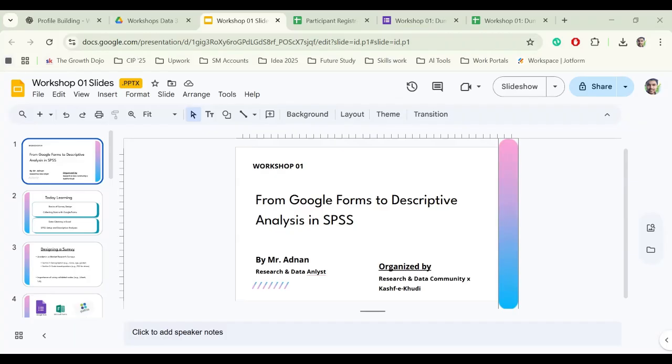Today's workshop is titled From the Google Form to Descriptive Analysis in SPSS. The aim of today's workshop is to help beginners understand the most prominent tools they can use for online data collection, and how to convert their data from an online survey design like Google Forms to an Excel sheet or SPSS sheet, and then how to do initial analysis on their SPSS sheet, like cleaning their data and moving toward descriptive analysis. By the end of the session, I hope every participant will have a clear understanding of how to handle the data from collection to analysis.